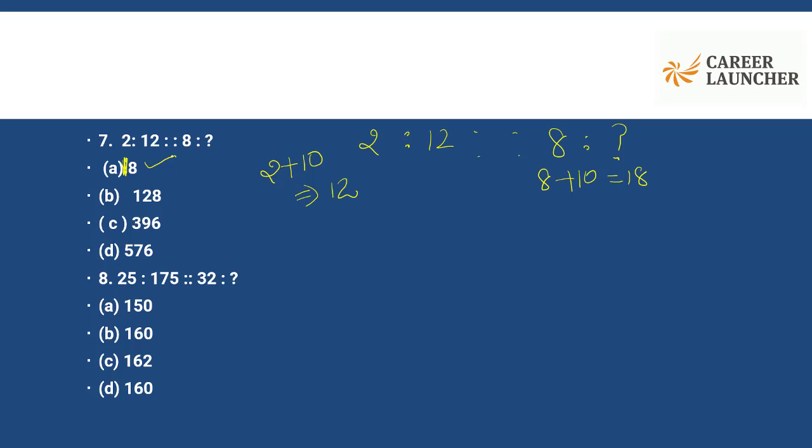Can there be another way to look at this question? Probably yes, because 2 square is 4 and 2 cube is 8. So if I add 4 plus 8, I again reach 12. That can be another logic to get 12 from 2. Now if I extend the same logic to 8, so 8 square plus 8 cube, that's 512 plus 64. That's 576. Even that is in the option.